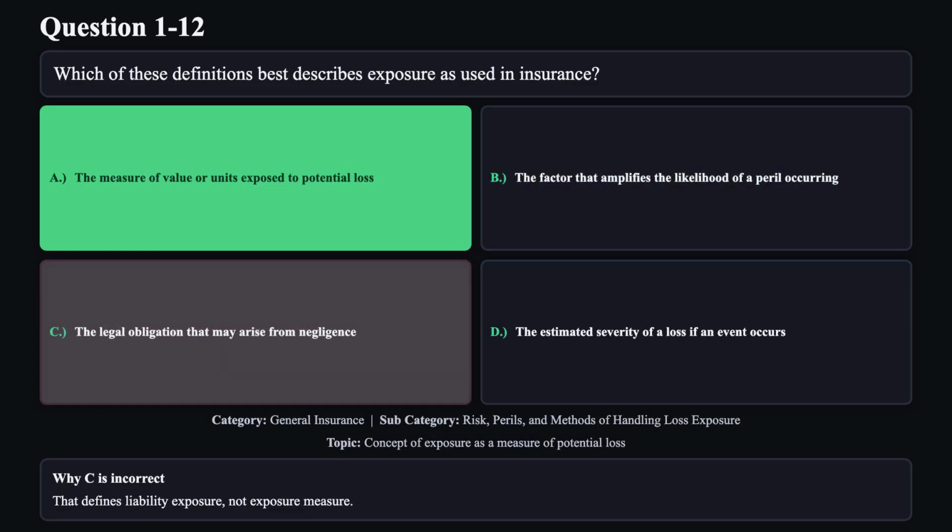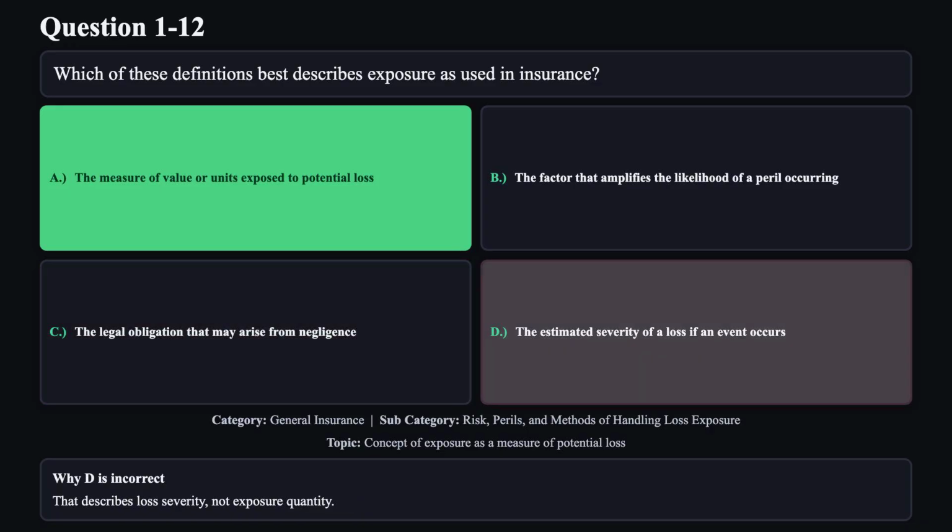Reason C is not correct. That defines liability exposure, not exposure measure. Reason D is not correct. That describes loss severity, not exposure quantity.